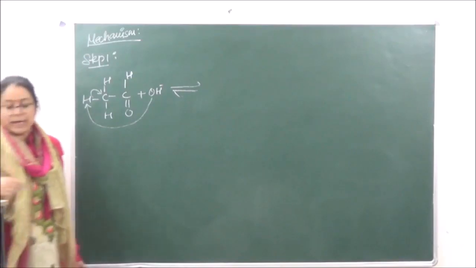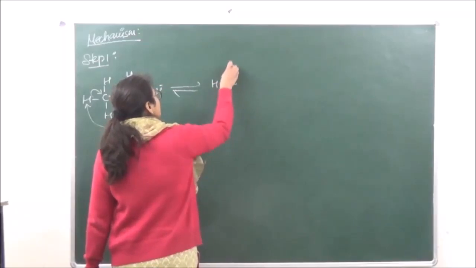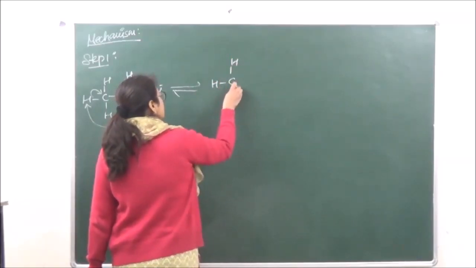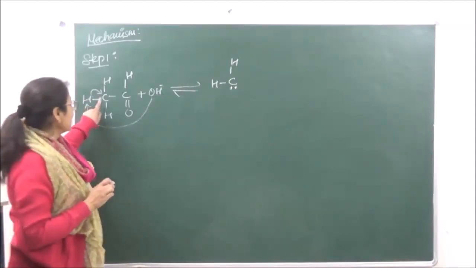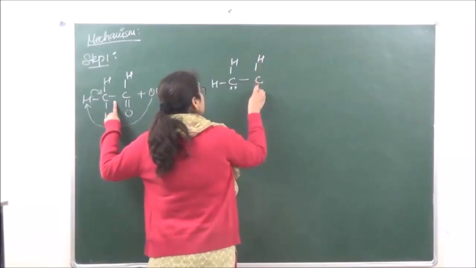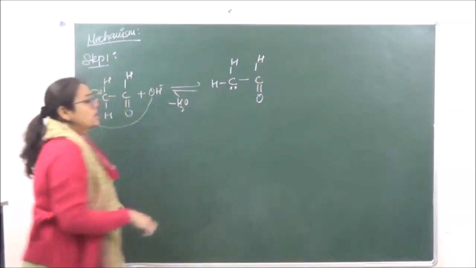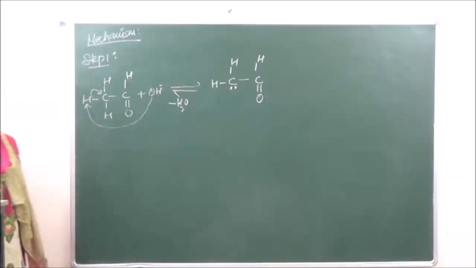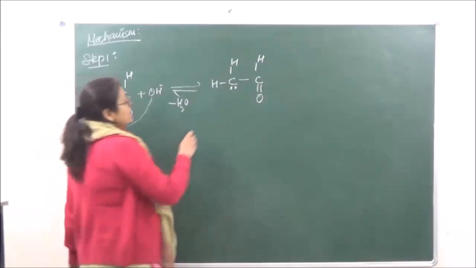So what is this enolate ion? We're going to have over here C. This hydrogen is leaving its electrons back, okay? And we're going to have over here C, H and double bond O, and minus a water molecule. This enolate ion which is formed over here is going to be resonantly stabilized.